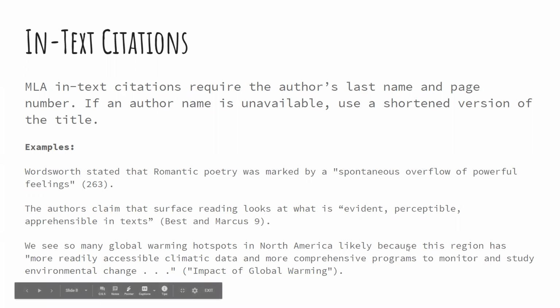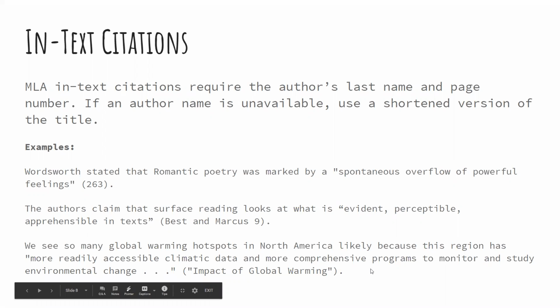And then just to give you one last example, I talked about this in the OWL Purdue introduction video as well. If there is not an author name available, make sure you're using a shortened version of the title.